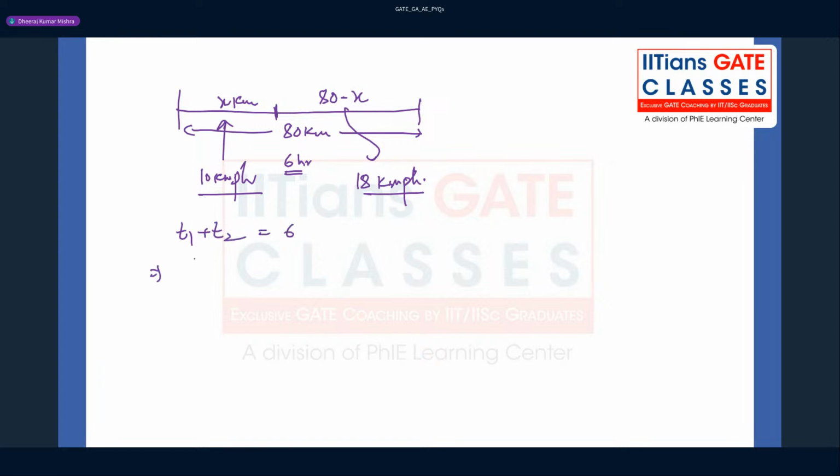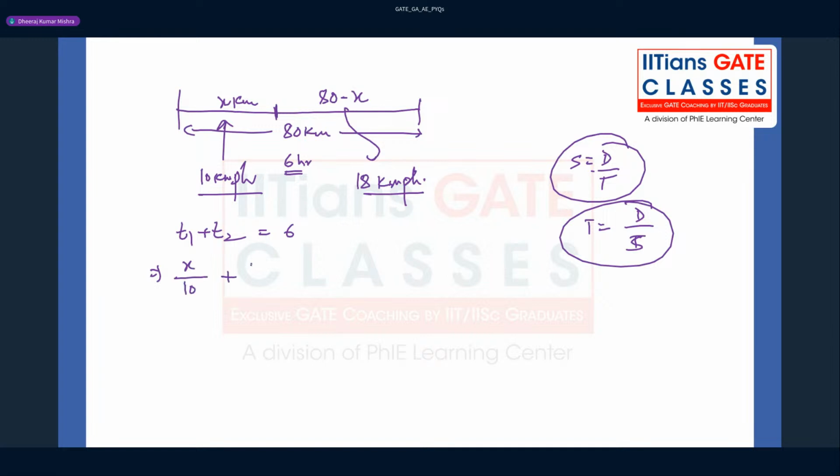So what is t1, guys? You know s equals d by t, so t equals d by speed. So here the equation is x by 10 plus (80 minus x) by 18 equals 6. I believe this is fine for all. Now you just have to solve this for x.